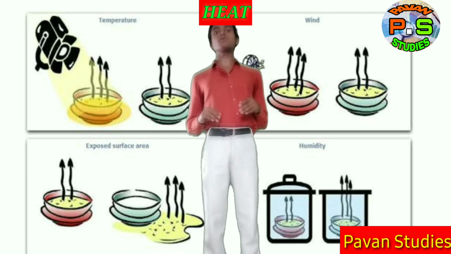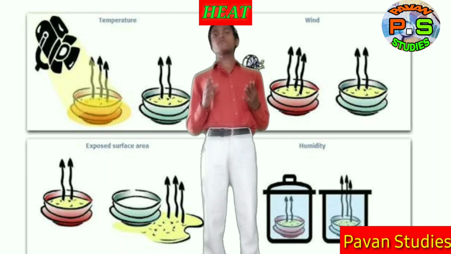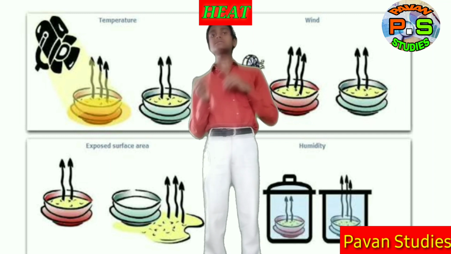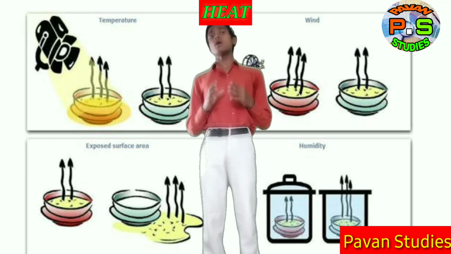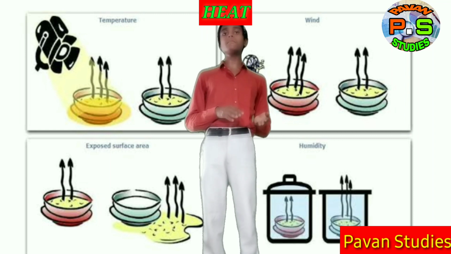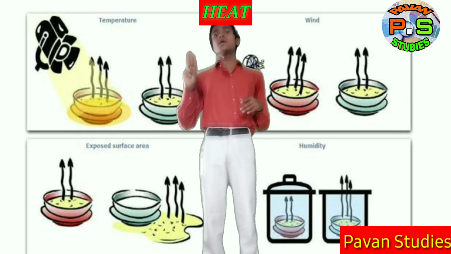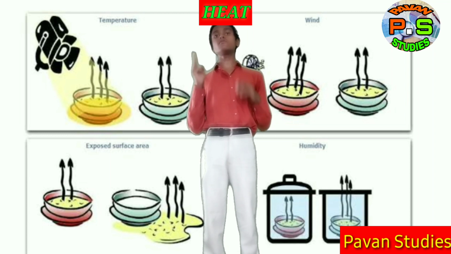It is inversely proportional. That means on a rainy day there is more humidity in the atmosphere when compared to the summer. So the wet clothes will dry slower in the rainy season when compared to the summer season because of humidity. So we can conclude that humidity is also a factor influencing evaporation.